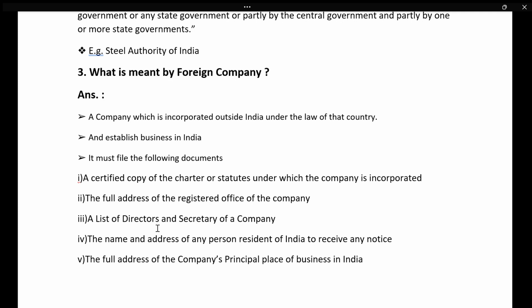And the full address of the registered office of the company, a list of directors and secretary, and the name and address of any person resident in India who will receive all the notices. And the full address of the company's principal place of business, and where they are going to have a head office in India. Like that you should write.